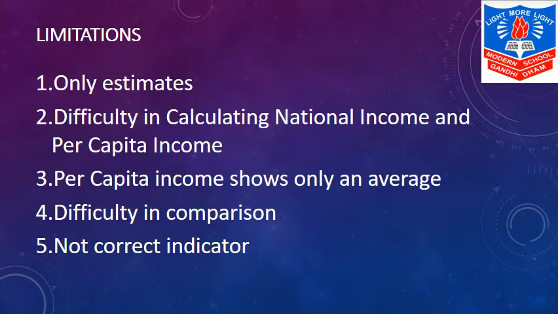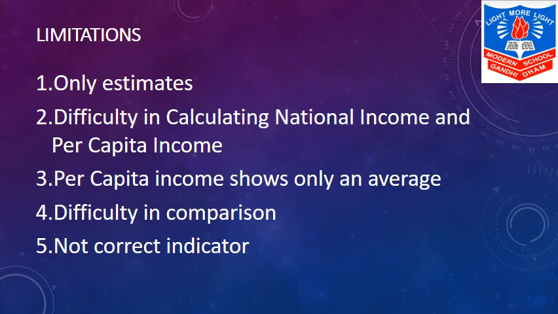So we estimate the increase or decrease in population. So these approximations, these estimates that are taken into consideration, they might be or they might not be right. So per capita income data is not acquired correctly.